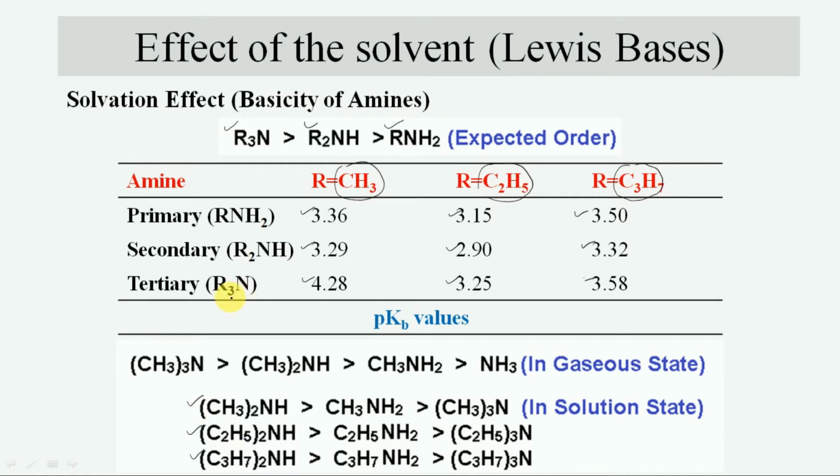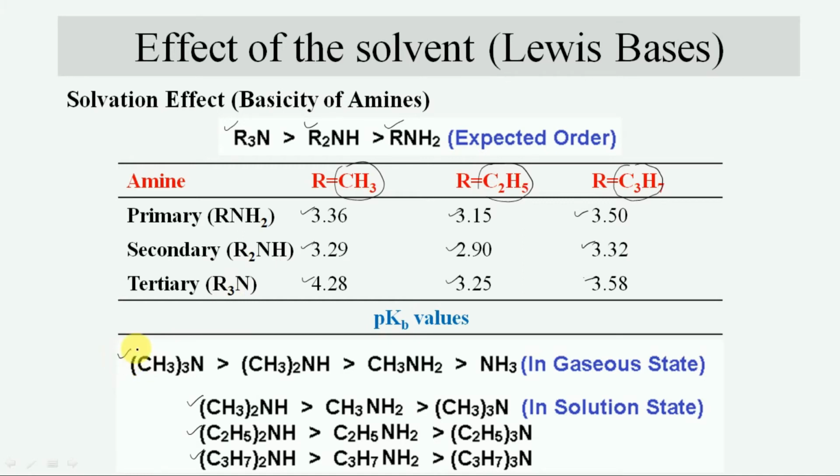As a first guess, the lower basicity of tertiary amines may be due to steric effect. However, when the basic strengths of these amines are compared in the gaseous state, it is observed that the basic strength regularly increases in this order.